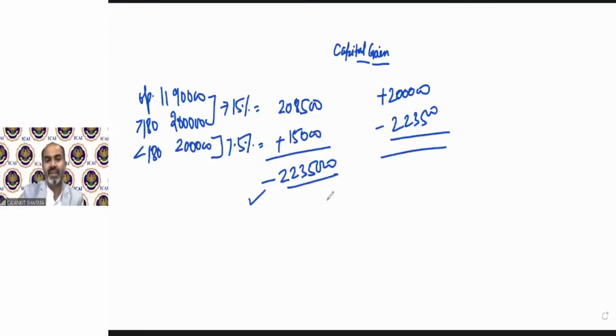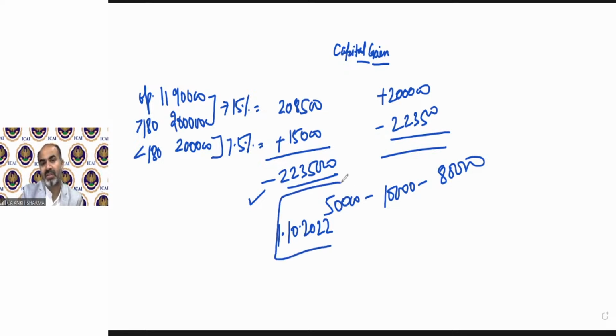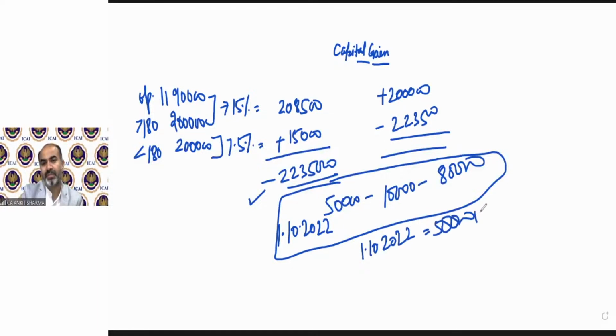If the salary is given like this, 50,000 dash 10,000 dash 80,000, and it has been given, suppose, on 1/10/2022, then salary on 1/10/2022 is 50,000 per month.